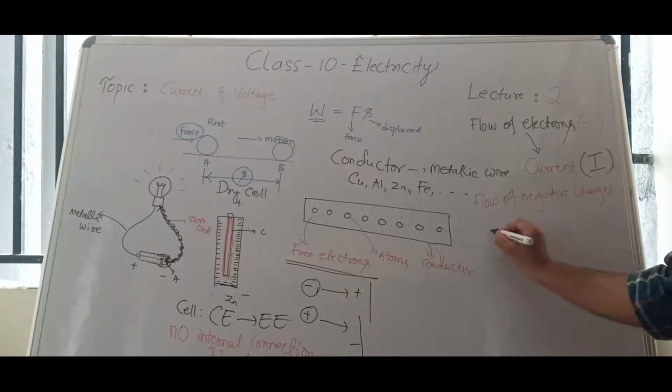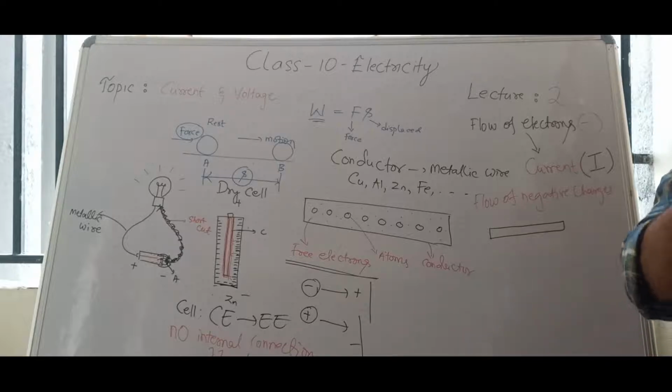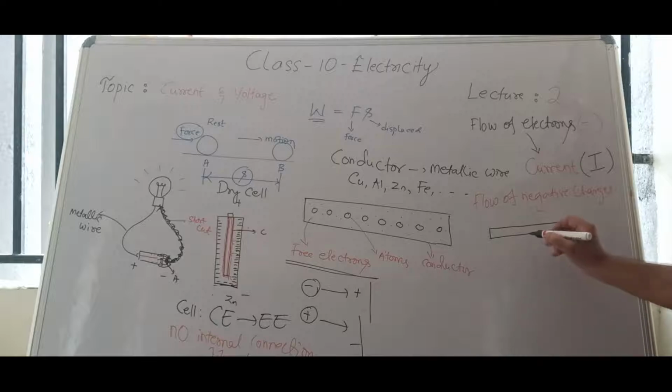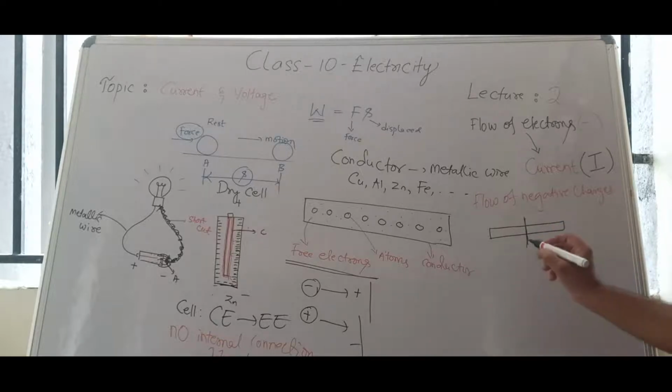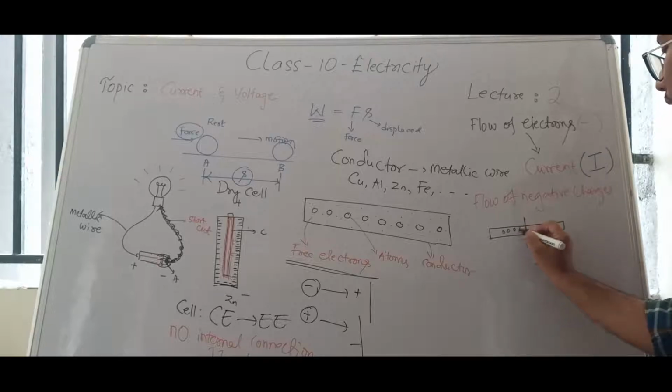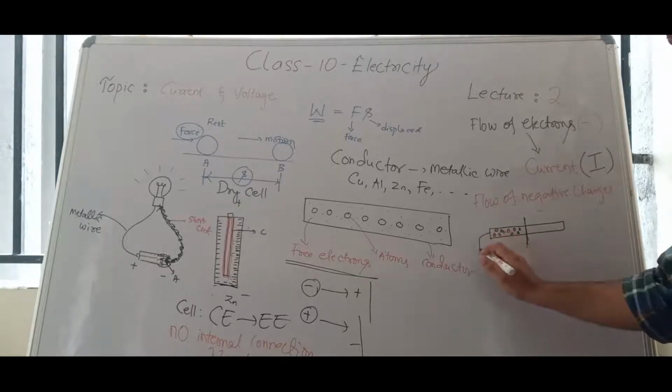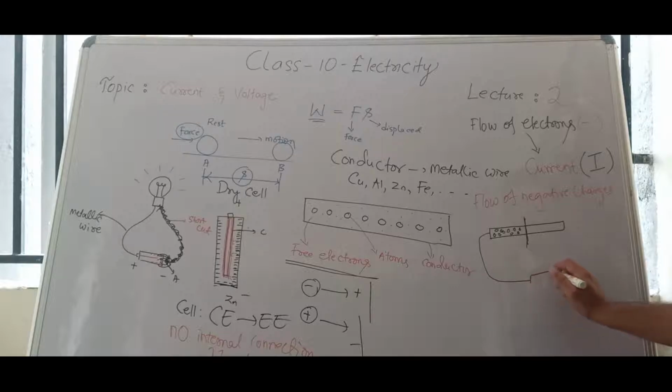Now consider this is a conductor. Let us take one cross-sectional area, I mean simply to say any one point. Let us consider this is the point. Let us consider there are a few free electrons here. You see, when this conductor is attached to the cell,